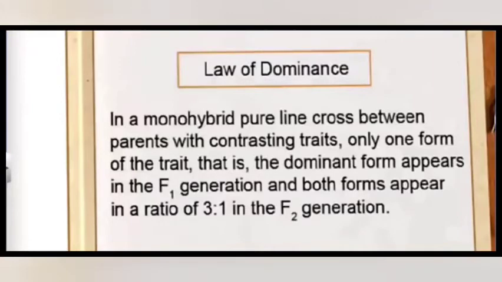So you can see, when you take a tall plant and a dwarf plant, only the tall plant appears in the F1 generation, whereas when you again cross these F1 generation plants, both tall and dwarf appear in the F2 generation in the ratio of 3:1. So this was observed for all the 7 characters he studied, and based on this observation, he formulated the first law of inheritance, which is called the law of dominance.